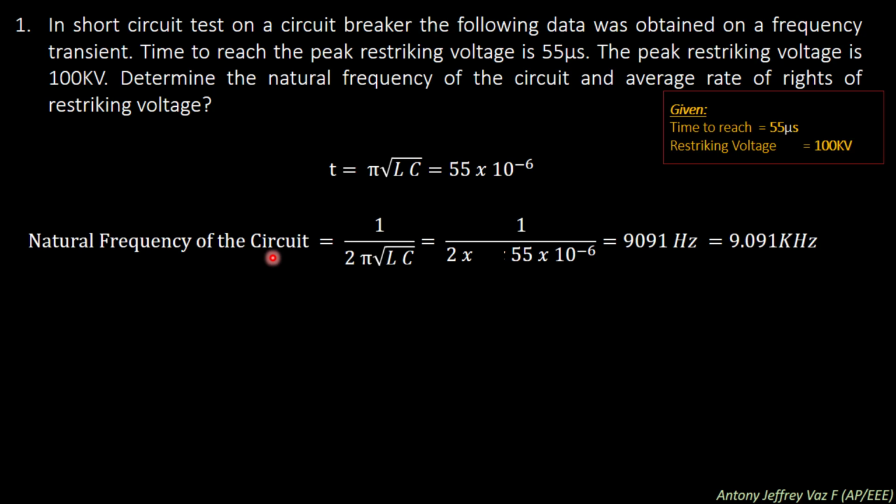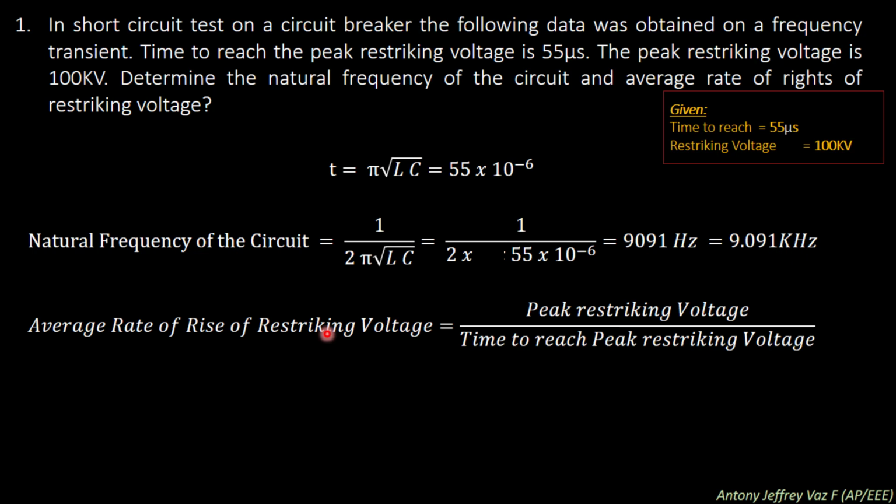Natural frequency of the circuit equals 1 divided by 2 pi root of LC, so 1 by 2T. So we can directly substitute pi root of LC with 55 into 10 power minus 6. 2 pi into 55 into 10 power minus 6 can be substituted for pi root of LC. Then by simplifying this formula, we get 9091 Hz, which is equal to 9.091 kilohertz.